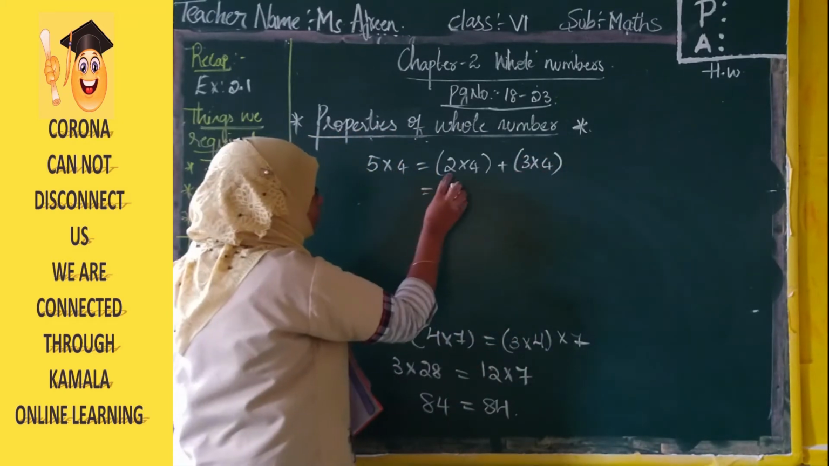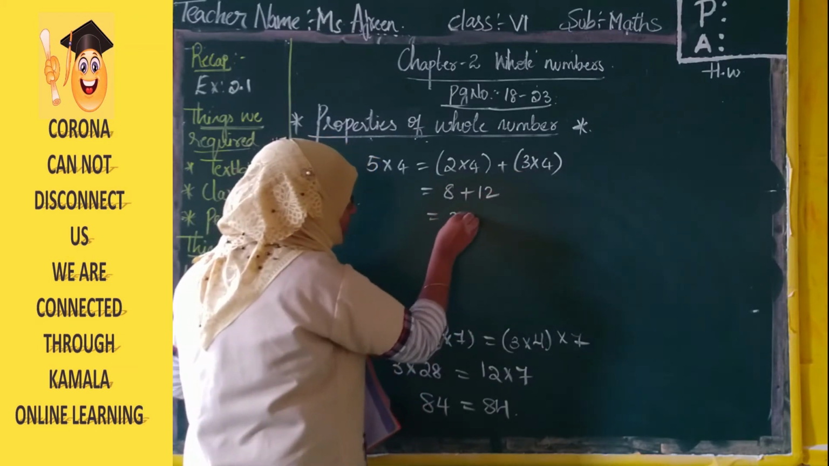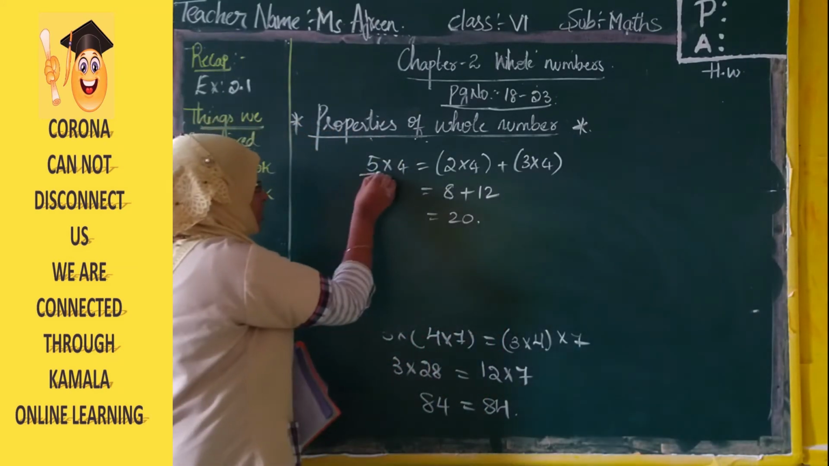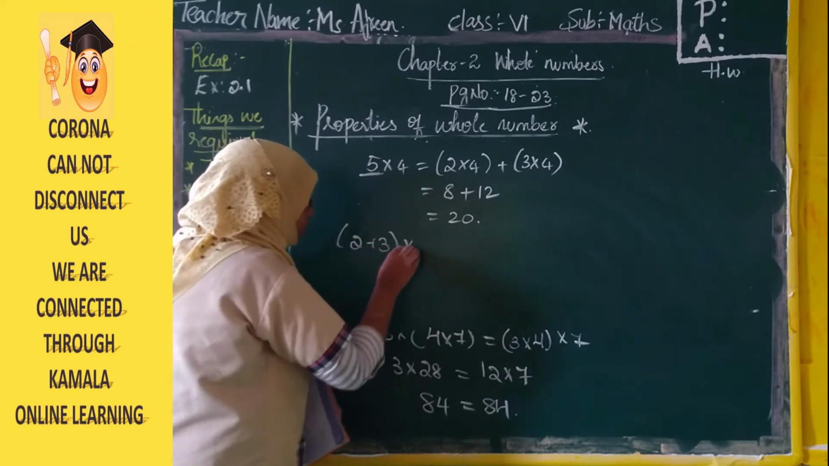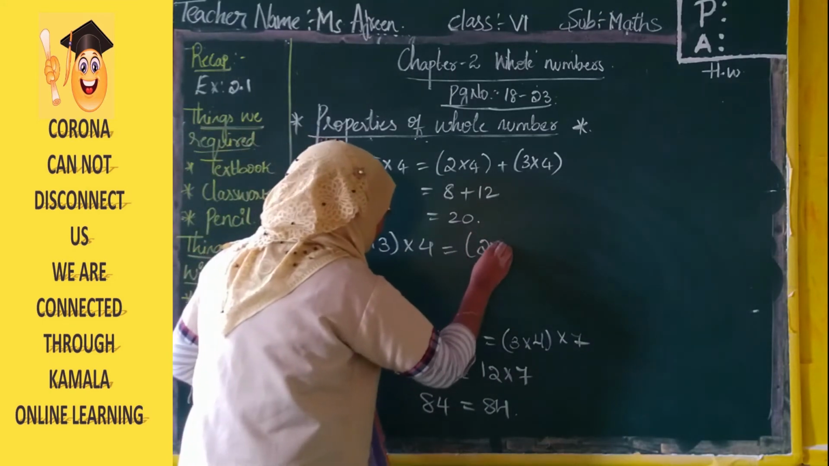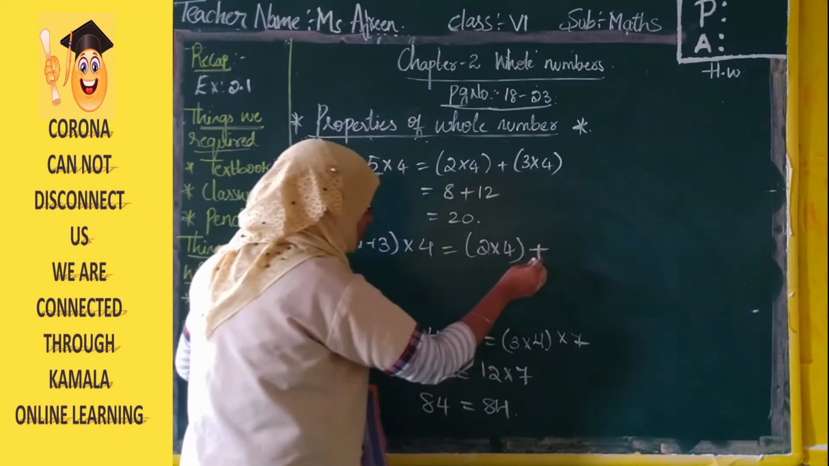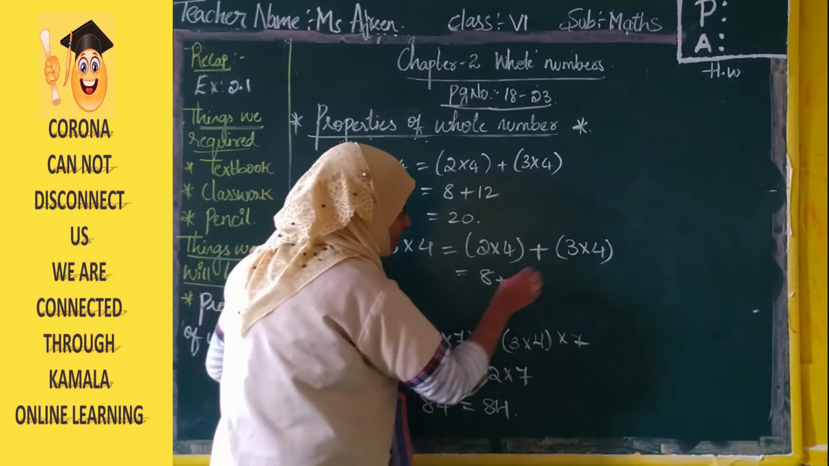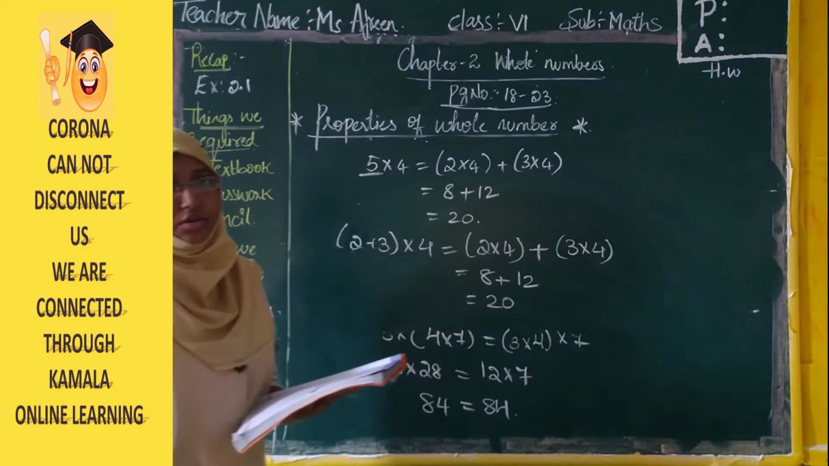2 into 4 plus 3 into 4: 4 2s are 8 plus 3 4s are 12. 8 plus 12, the answer is 20, right? But here also, since 5 equals 2 plus 3, we can write this 5 as 2 plus 3 into 4. So what you will do first, 2 into 4, I am multiplying 4 with 2 and 4 with 3, plus 3 into 4. See, 4 2s are 8 plus 3 4s are 12. The answer is 20. This is your distributive property.